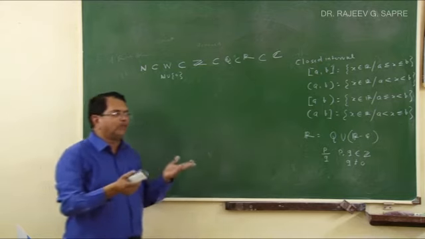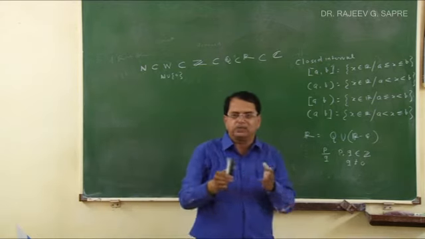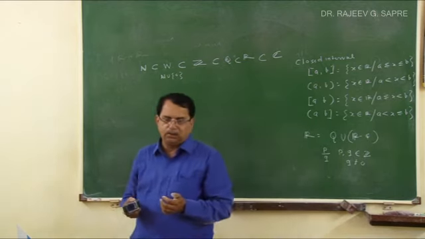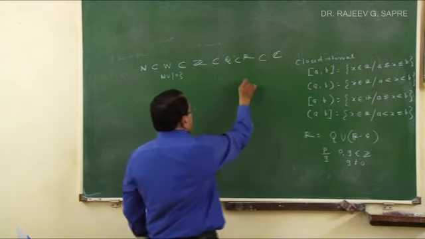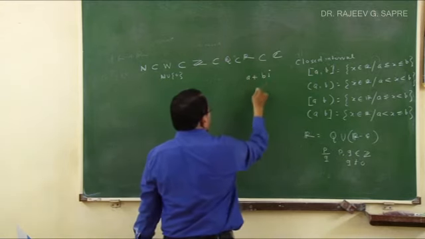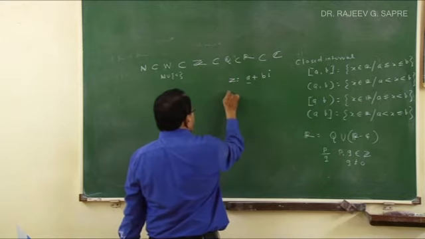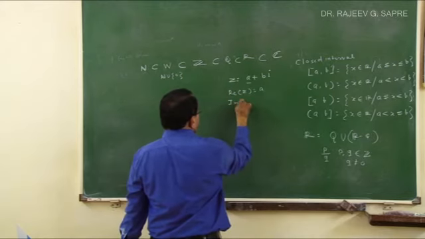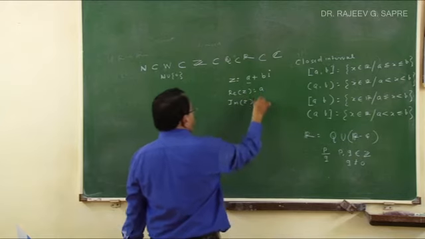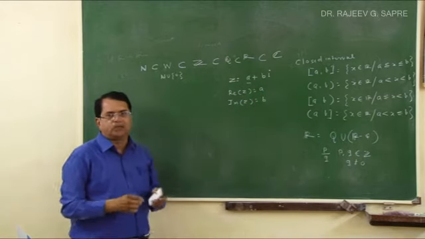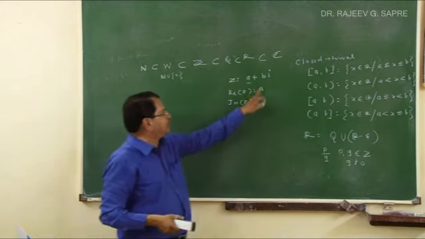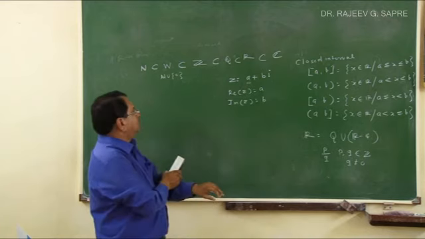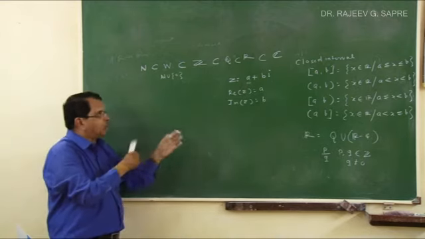I hope you remember, every complex number is a number of the form a plus bi, where i is the imaginary number. What is the value of i? Root of minus 1, right? Whenever I write a complex number, it is written in this form a plus bi. Suppose Z is this complex number, then what is the real part of Z? It is a. And what is the imaginary part of Z? It is b. Both these are real numbers, but together a plus bi becomes a complex number. And whenever the imaginary part is 0, it will be only a, and this is a real number. So every complex number is not a real number, remember.